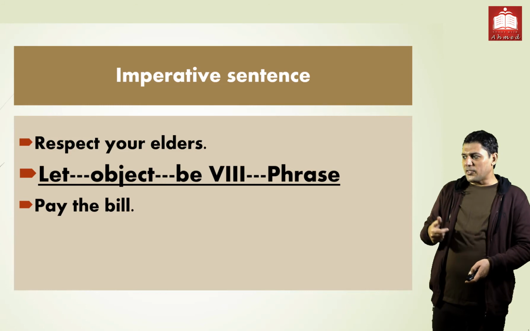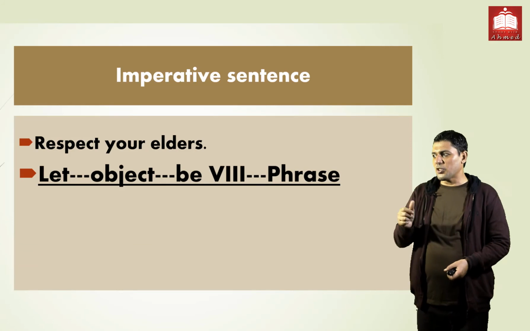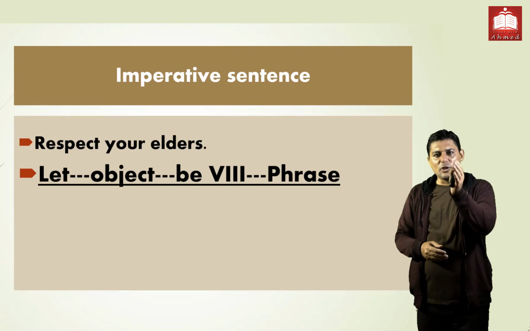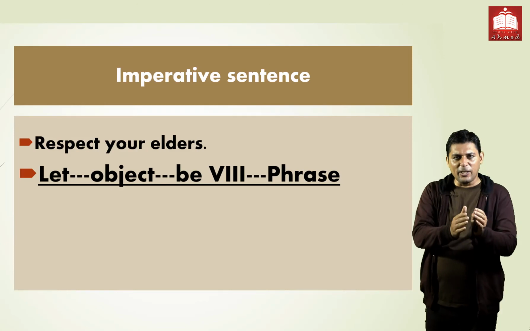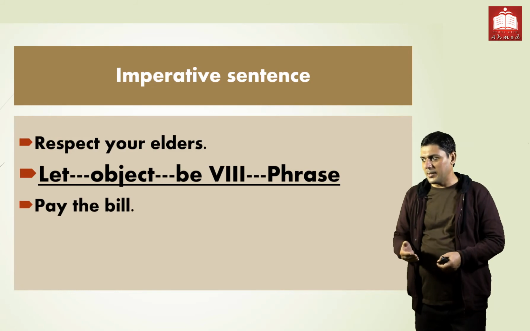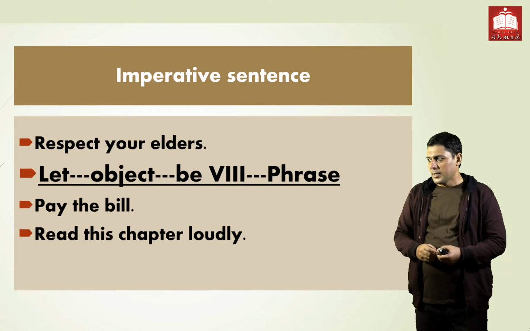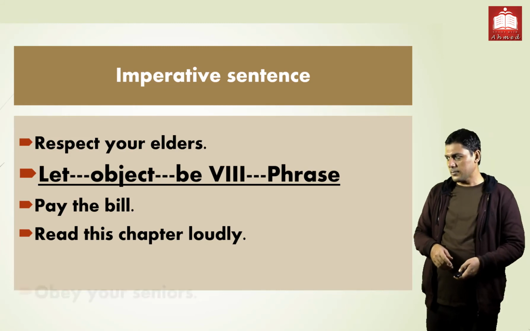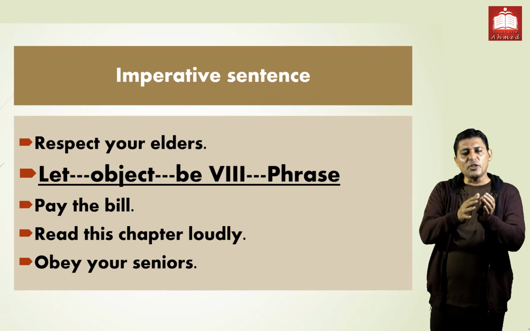So number one, number two is pay the bill, and read this chapter loudly. First is respect your elders. We start with let: let your elders be respected. Respect is the verb, your elders is the object. Number two, pay the bill: let the bill be paid, P-A-I-D. Read this chapter loudly: let this chapter be read loudly. Last is obey your seniors: let your seniors be obeyed.